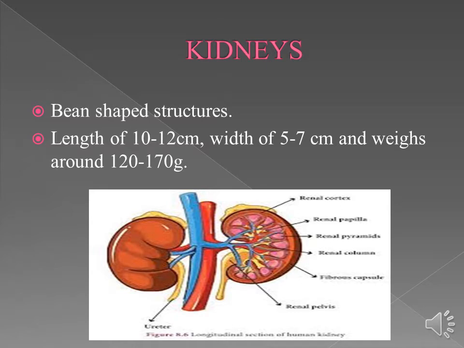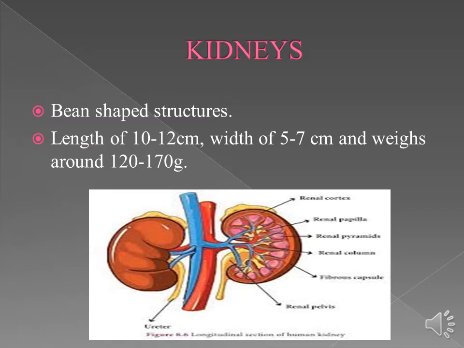Now let's see the next topic, the kidney. Kidneys are bean-shaped structures located on either side of the backbone and are protected by the ribs and muscles of the back. Each human adult kidney has a length of 10 to 12 centimeters, a width of 5 to 7 centimeters, and weighs around 120 to 170 grams.